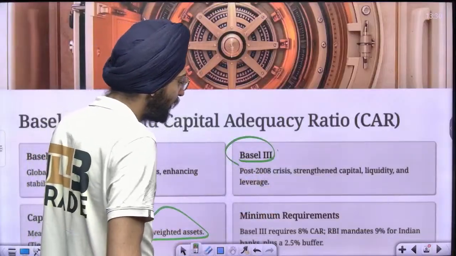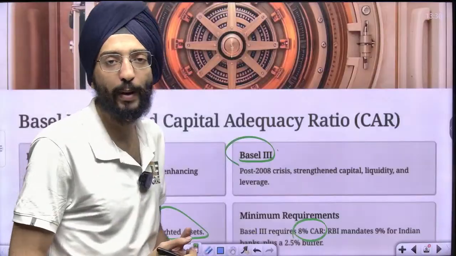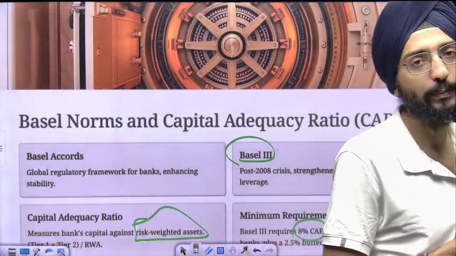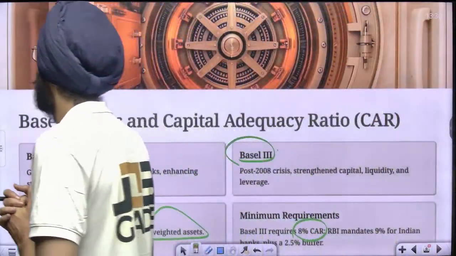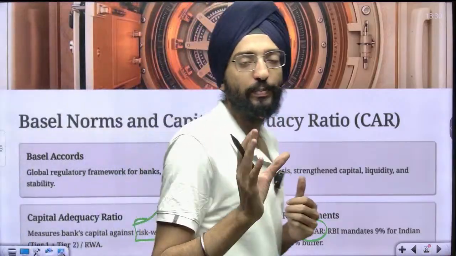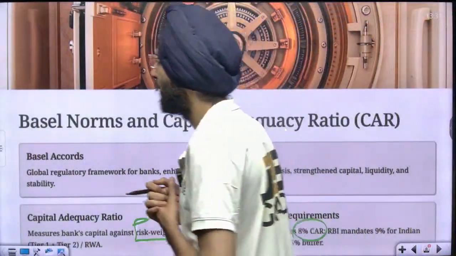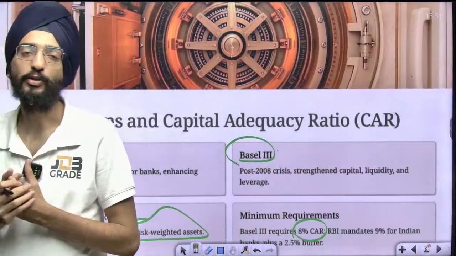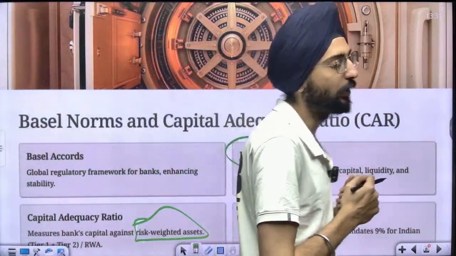The minimum requirement is an 8% capital adequacy ratio. But for Indian scheduled banks, it's 9%. For public sector banks, it's 11%, of total paid up capital. Total paid up capital is the amount that's been deposited by the owners of the bank. That's what it is.